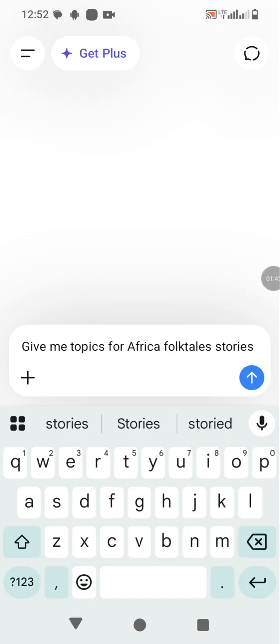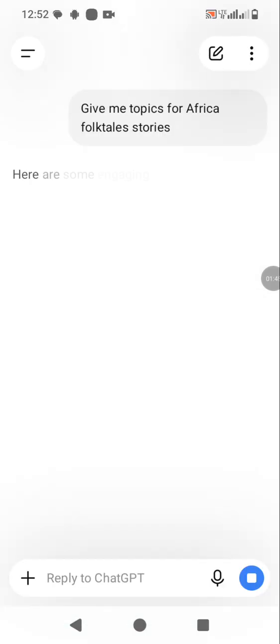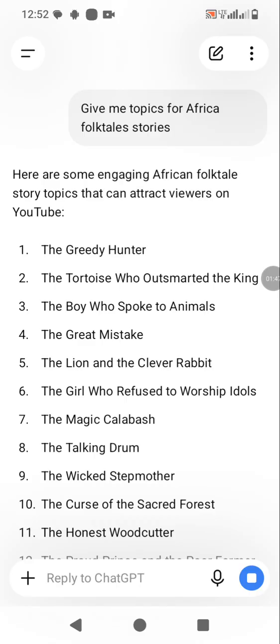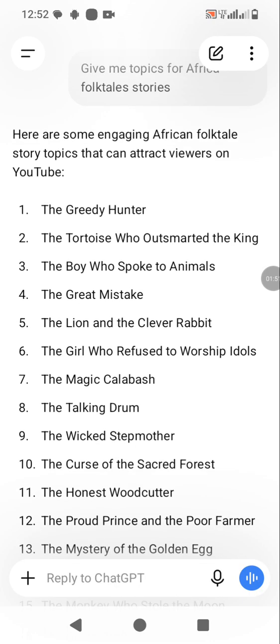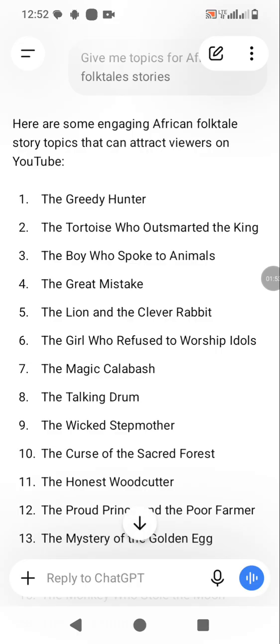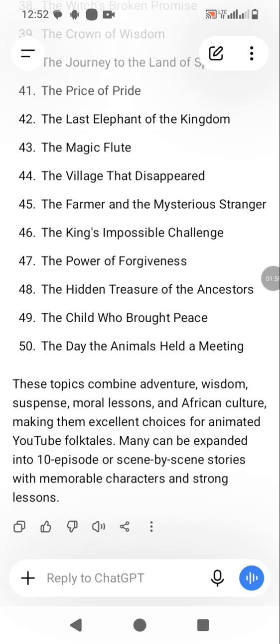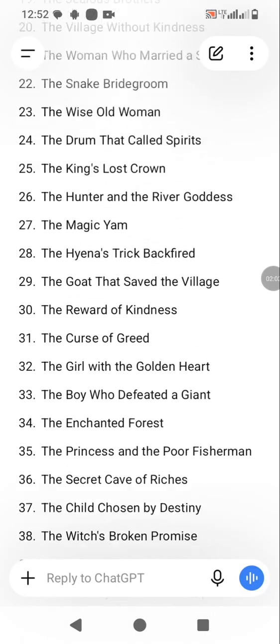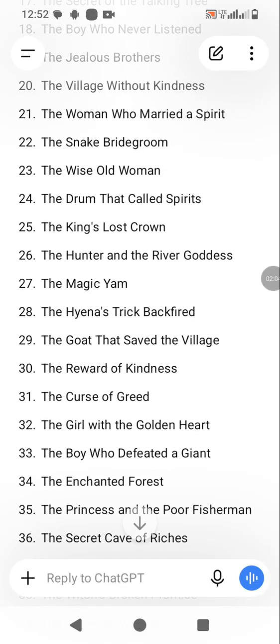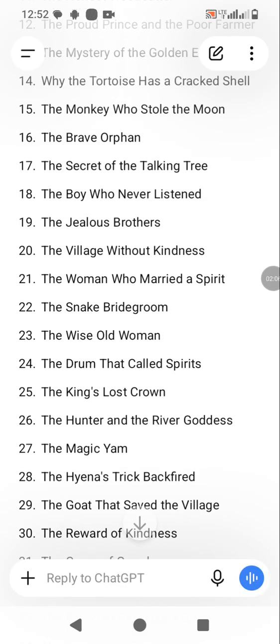Name a topic, then you choose any topic of your choice. It's going to give you topics. Look at it: the greedy hunter's great mistake, the tortoise who outsmarted the king, the wicked stepmother, the curse of the sacred forest, the proud. Look at it, it's giving us over 50. So we can decide to choose any one and ask it to simplify it for us.